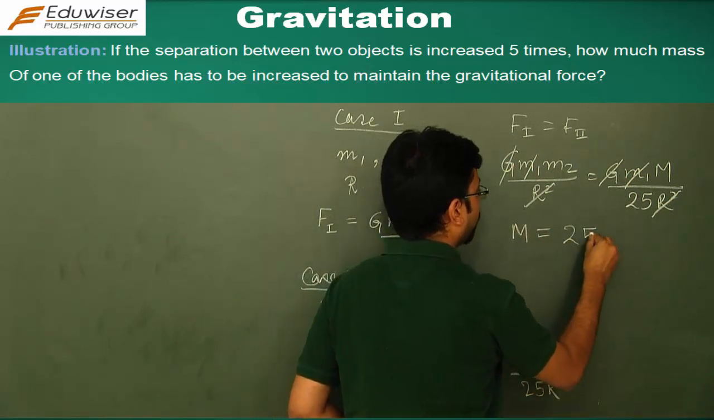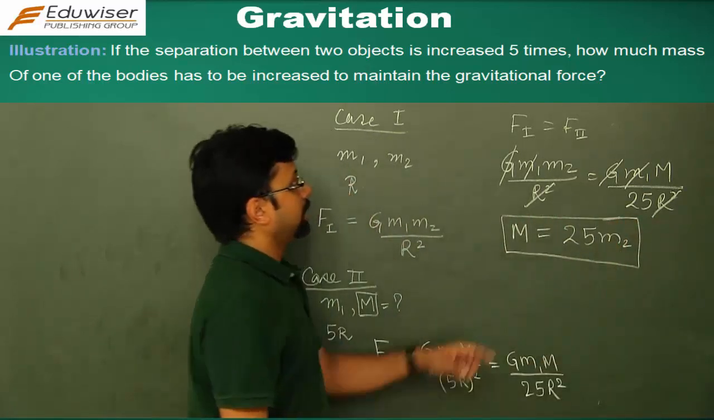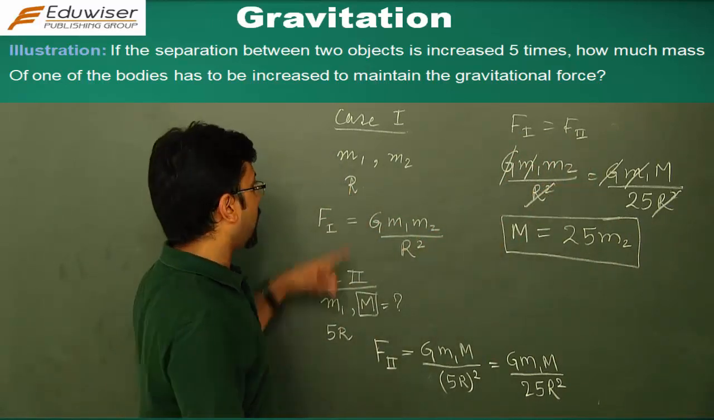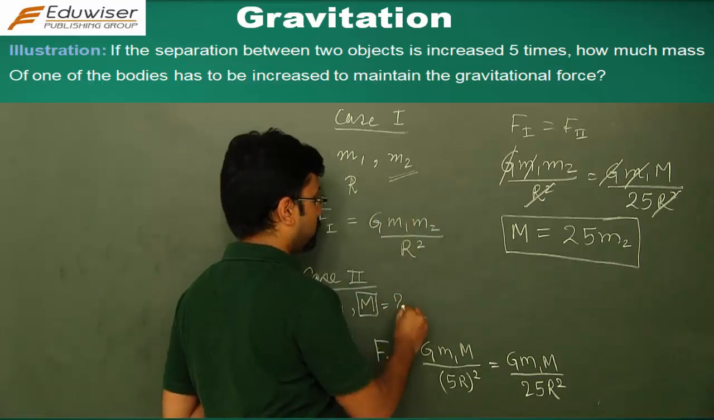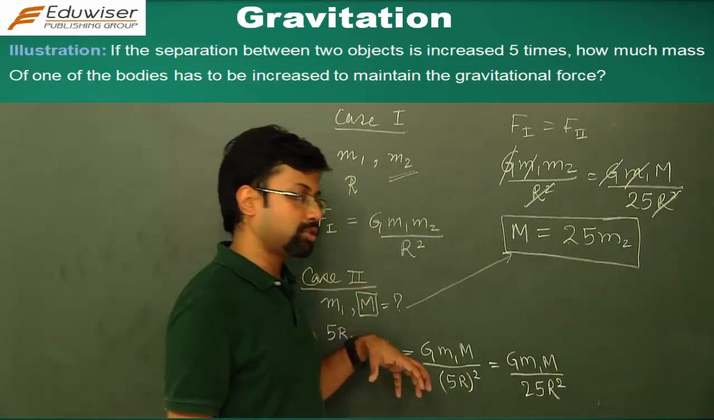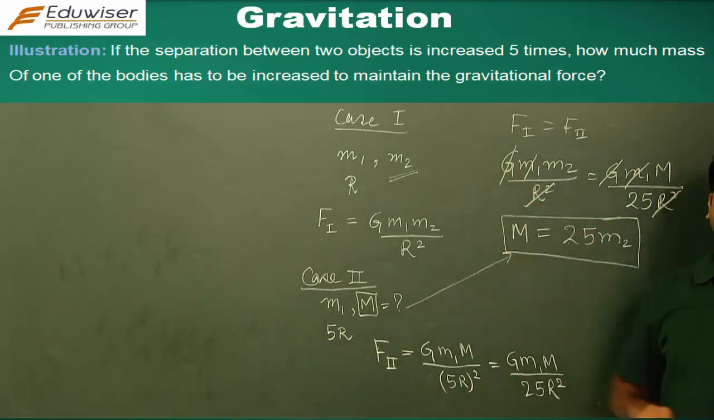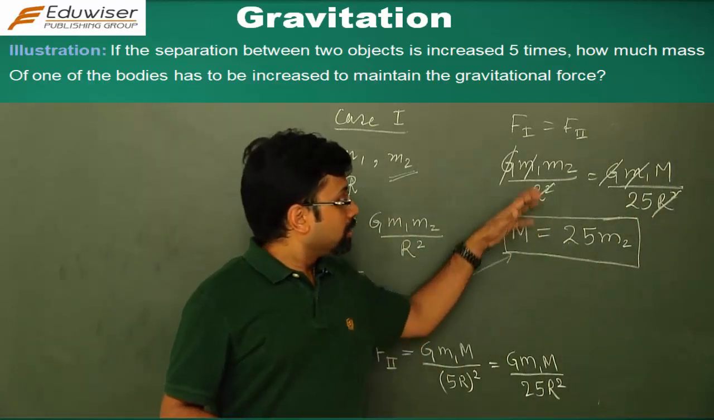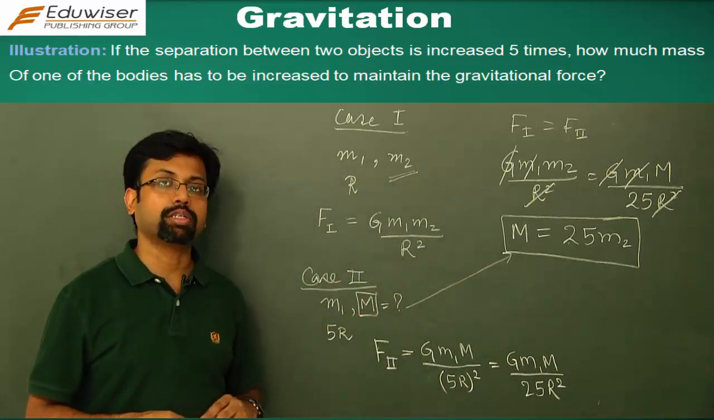M becomes 25 m2. So to make sure that the gravitational force remains the same when the separation is increased 5 times and one of the masses is kept constant, the second mass has to be increased 25 times. So the second body has to be replaced with a body that's 25 times as big as the mass m2, and then only will you get a case where the gravitational force remains equal despite the separation increasing to 5 times its original value.